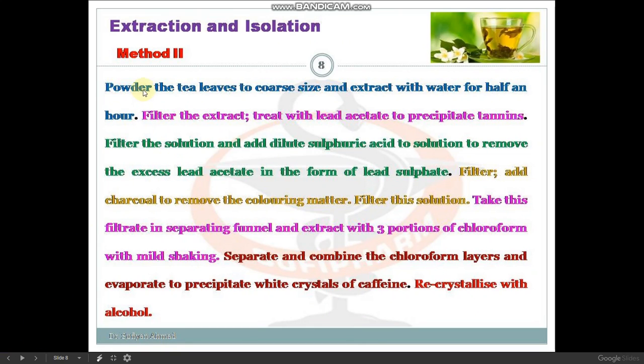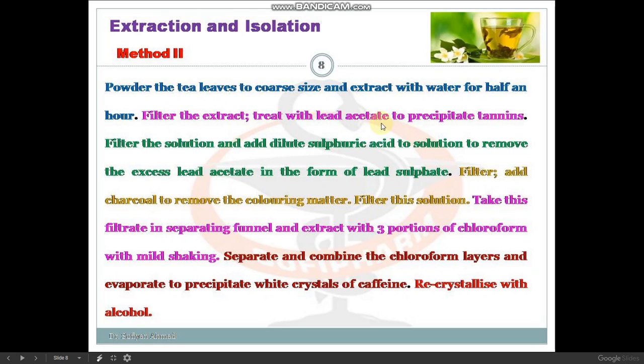In the second method, again tea powder is taken and extracted with water for half an hour. Then we will filter it and treat it with lead acetate solution. And why are we using lead acetate solution? In the previous video, we saw the test for tannins. Lead acetate is used for removal of the tannins, because tea also contains tannins and catechins. Removal of the catechins or tannins is necessary for the isolation of caffeine. That's why we are using lead acetate solution here also.